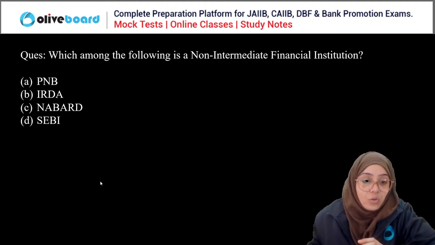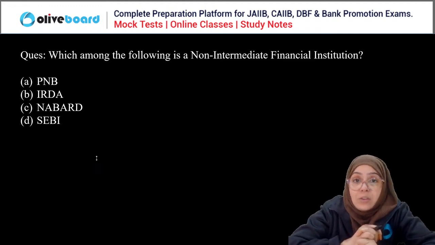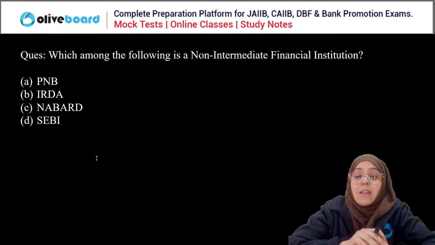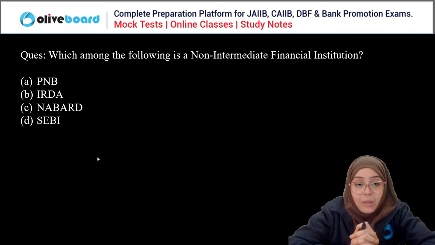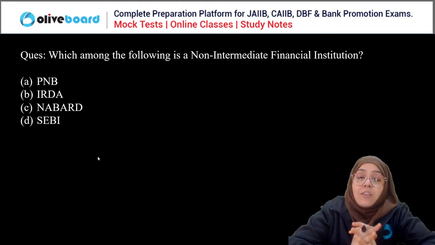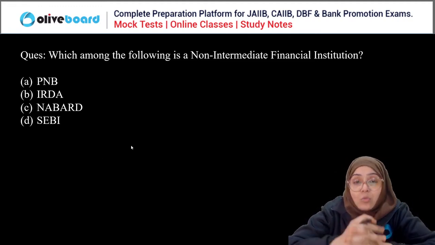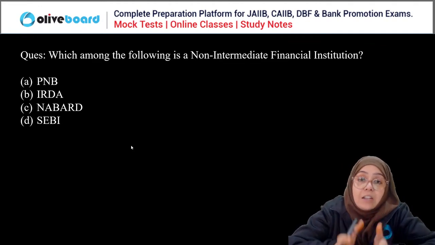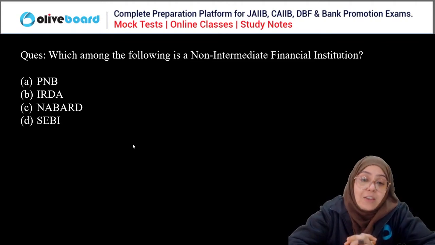When we are talking about financial institutions, there are three types: regulatory, intermediaries, and non-intermediaries. Right? Now everyone is saying A, PNB, Punjab National Bank. But Punjab National Bank is actually an intermediate financial institution. There are different commercial banks which provide loans and other financial assistance to the customer. They are considered intermediate financial institutions. PNB is one of them.